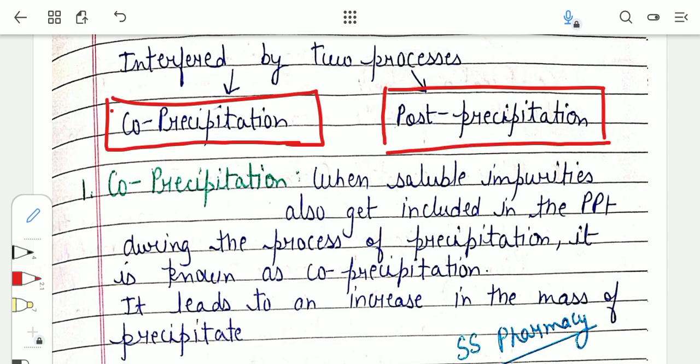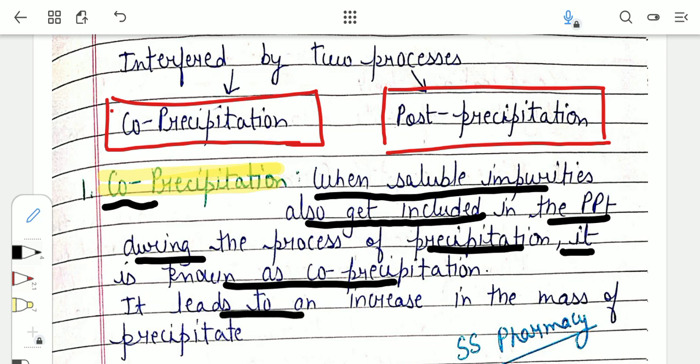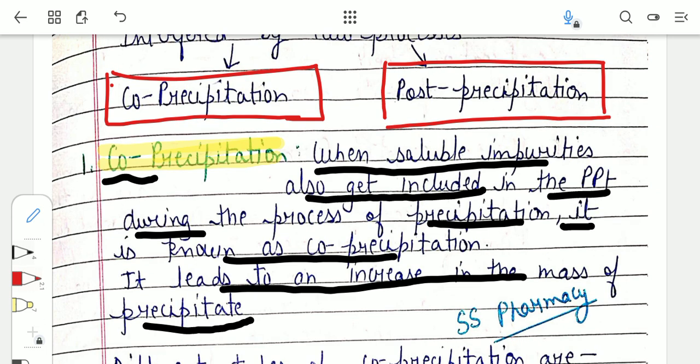So firstly we will talk about co-precipitation. The word co itself means something which is present along with the other thing. So when soluble impurities also get included in the precipitate during the process of precipitation, it is known as co-precipitation. It leads to an increase in the mass of the precipitate. This means that whenever along with the required precipitate some other kind of substance also gets precipitated out, that is known as co-precipitation.